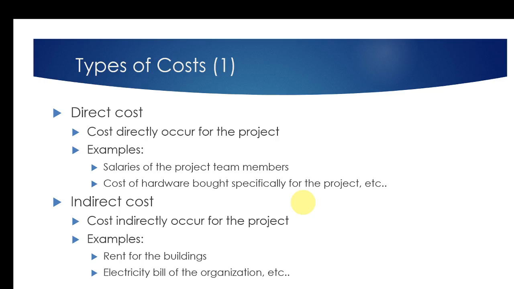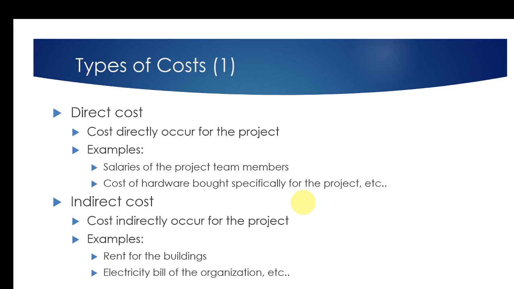Now let's try to understand different types of cost. One categorization is direct cost versus indirect cost. Direct costs are the costs that occur directly for your particular project. For example, in a software development project, one of the direct costs is the cost of labor, so the cost of the team members. If a team member works for 3 months on your project, the 3 month salary is directly related to your project.